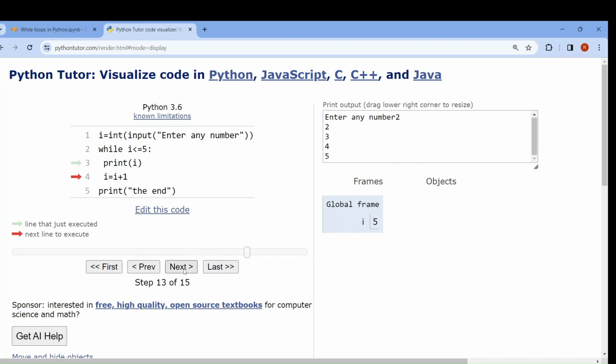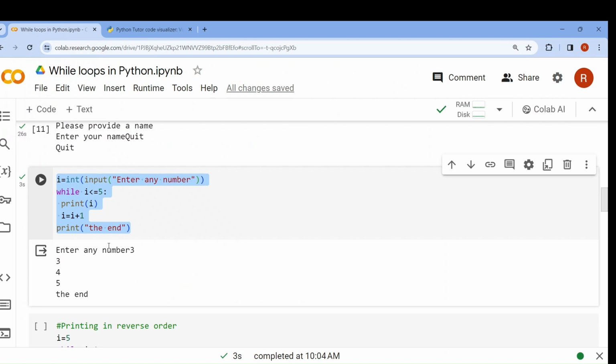Print I, it will be increased. Now again, here I value is 6, so the condition will not be met. So it will break the loop and the end will be printed. See, the program has stopped execution. Always try to visualize the code, it will make things clear.